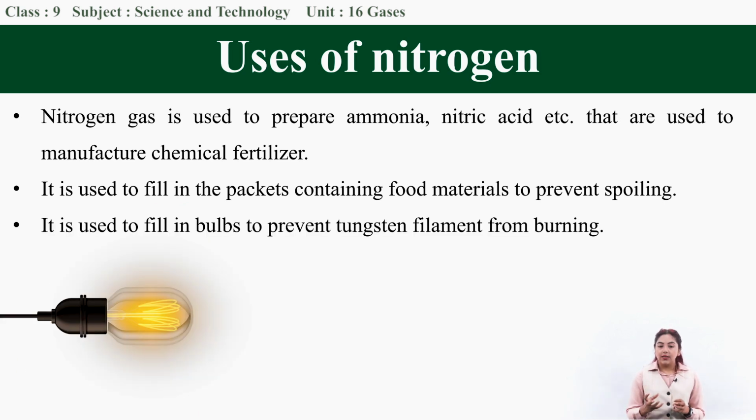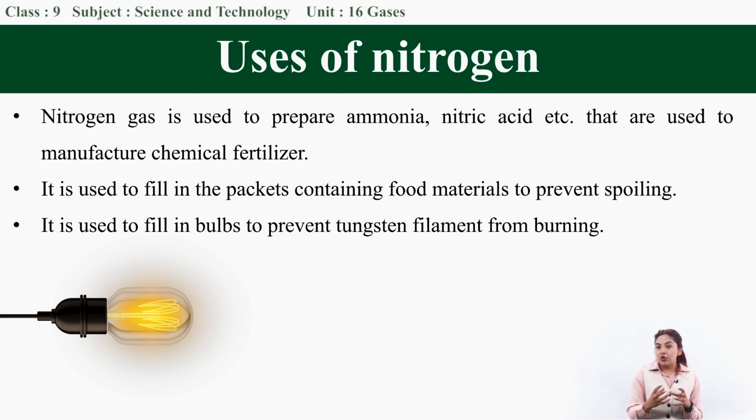Another use is that nitrogen gas is used to fill light bulbs that contain a tungsten filament, because when you fill it with nitrogen gas, the oxygen gas is replaced. If oxygen gas was present in the bulb, it would burn the tungsten filament and break it, since the tungsten filament is very thin. So if we use nitrogen gas, we can prevent the tungsten filament from burning.